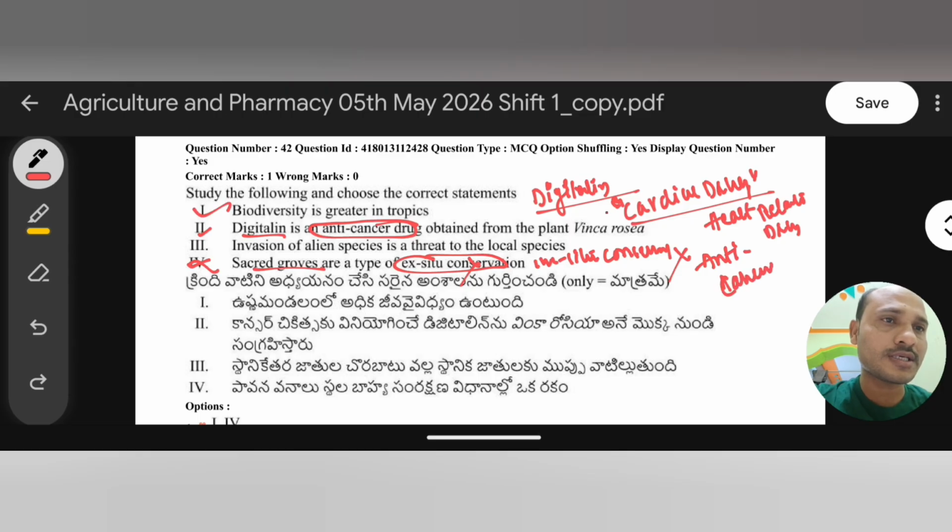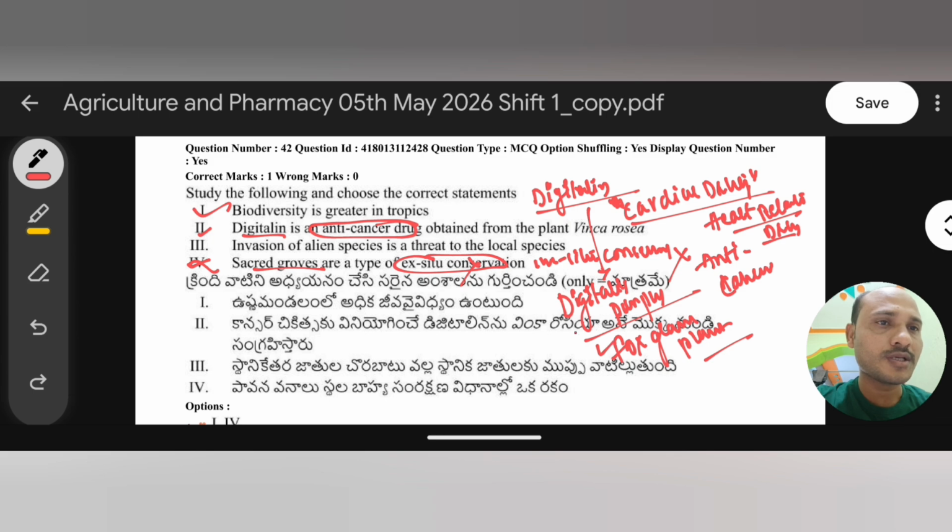It is a cardiac, heart related drug. This digitalin is generally obtained from the Digitalis purpurea plant, also known as the foxglove plant, from which we obtain digitalin, a cardiac drug.